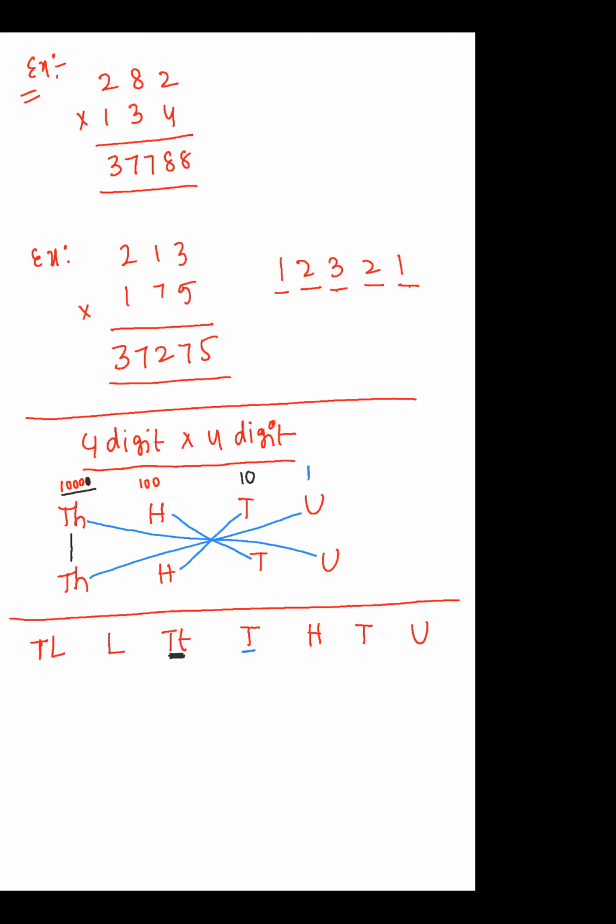So in the 1,000 place value, we have 4 combinations, that is, 4 cross-wise. That is cross into cross. Yes, it is clear to everyone. Yeah, I will remove it.